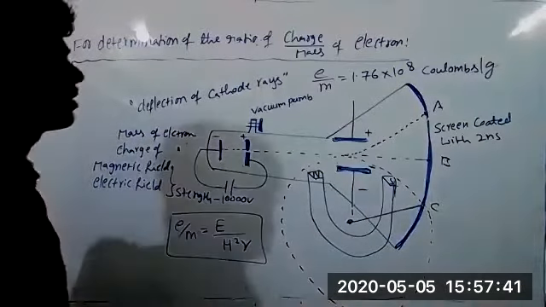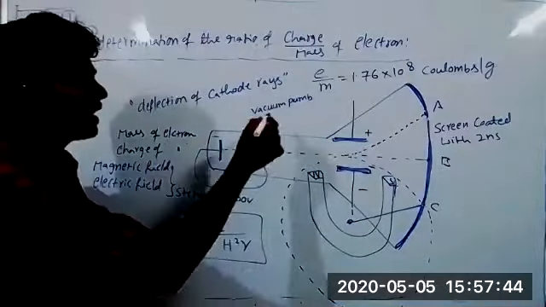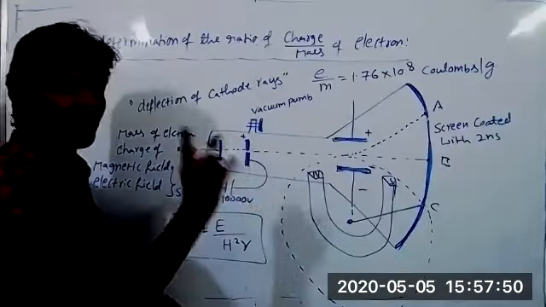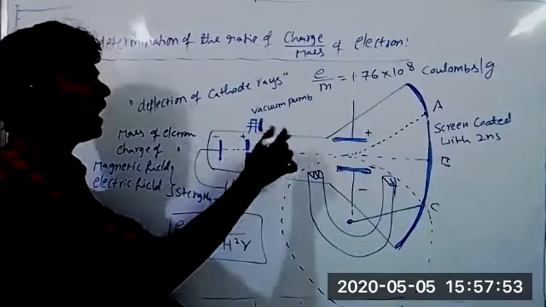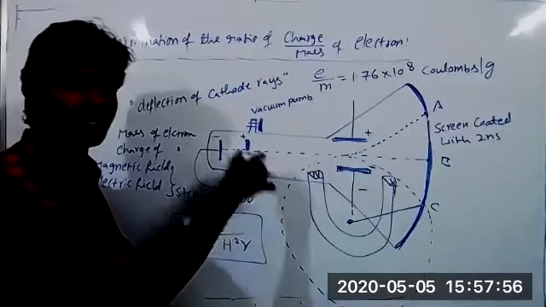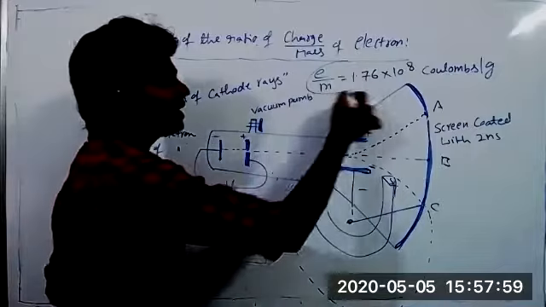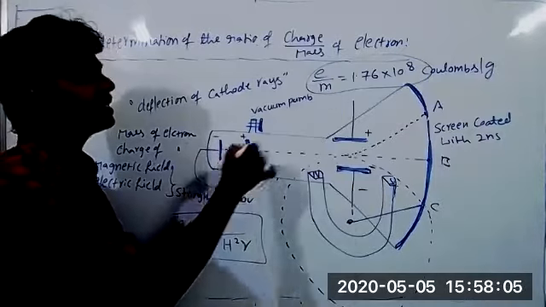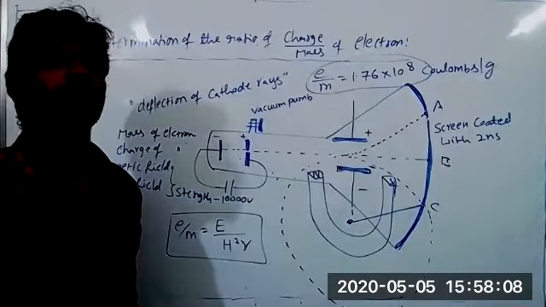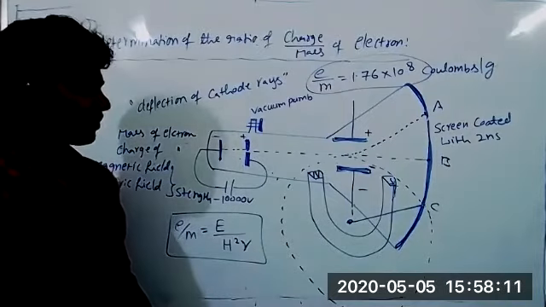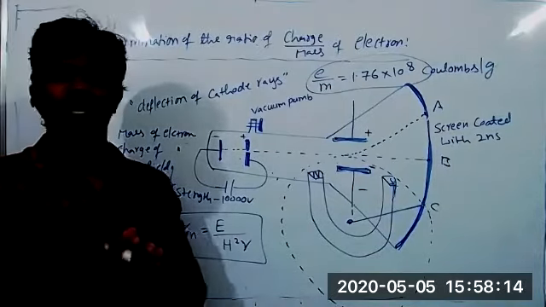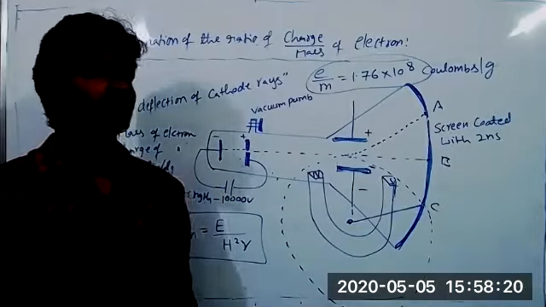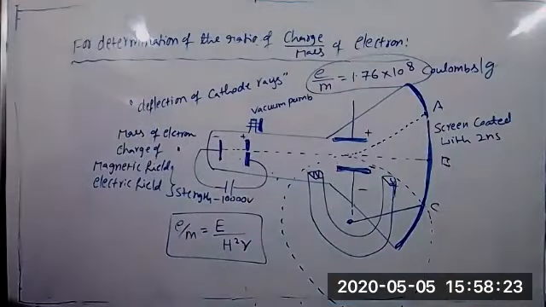One more point, I forgot to say about this. J.J. Thomson took different types of discharge tubes, with different electrodes, not only one type of metal. He took different types of metal electrodes and different gases present in the discharge tube. But he got the same e by m ratio value. So irrespective of electrodes and nature of gas, the e by m value comes to 1.76 into 10 power 8. This means the electron is a universal particle. It doesn't depend upon the nature of gas or electrodes. All materials must contain electrons. Okay, so note this.